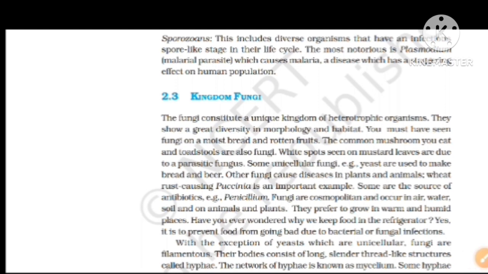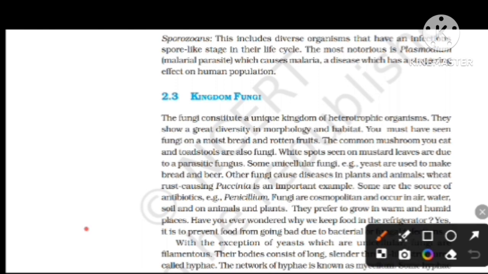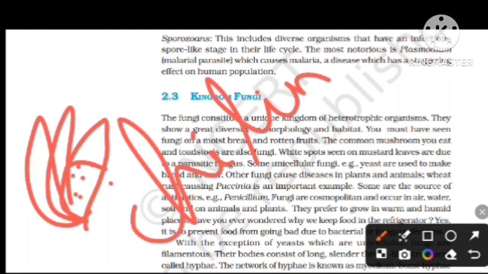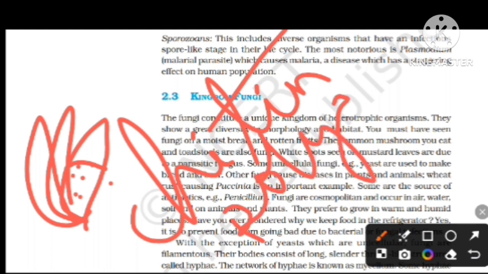Some hyphae are continuous tubes filled with multinucleated cytoplasm, and these are called coenocytic hyphae. Nuclei are many. Others have septae or cross walls in their hyphae. The cell wall of fungi is composed of chitin and polysaccharides. Remember, it may come in the exam.